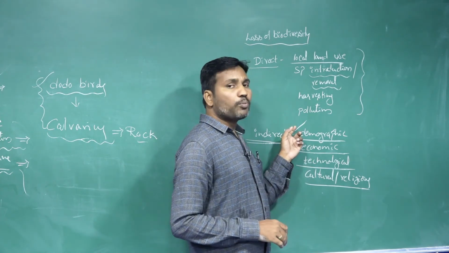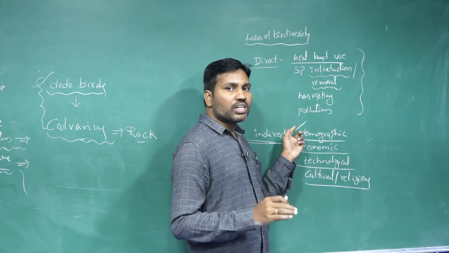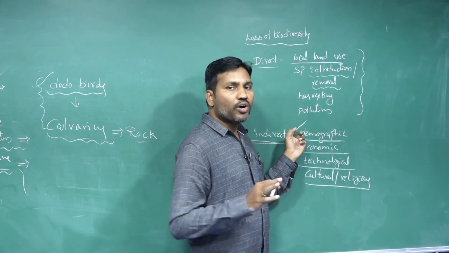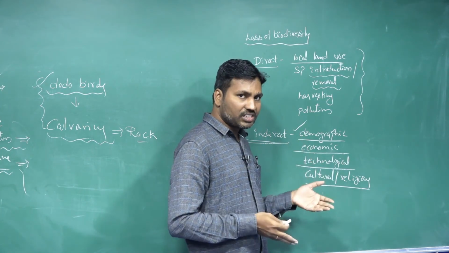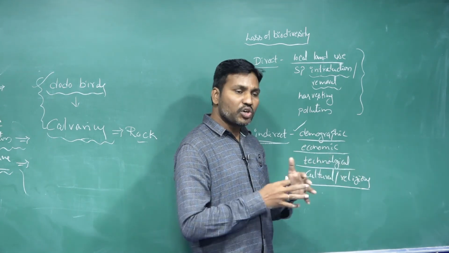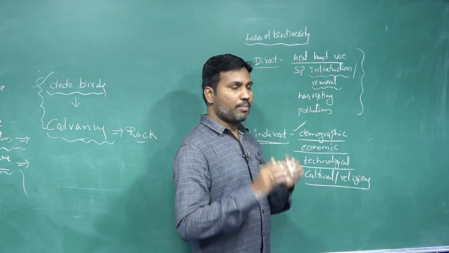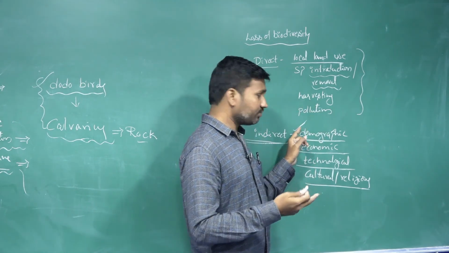As the population increases, to settle down and get shelter, the forest areas are deforested. Because of this demographic distribution, other species are losing their habitats. This is also an indirect way.